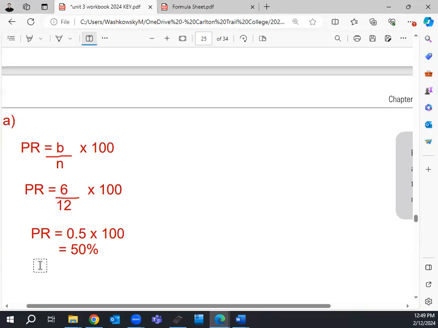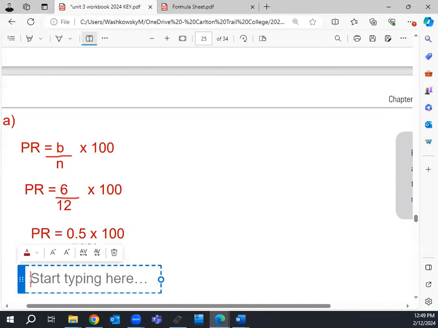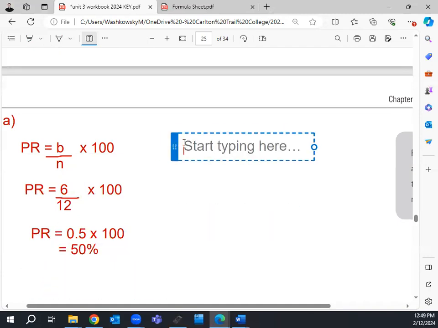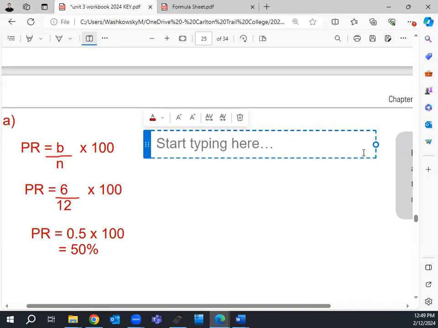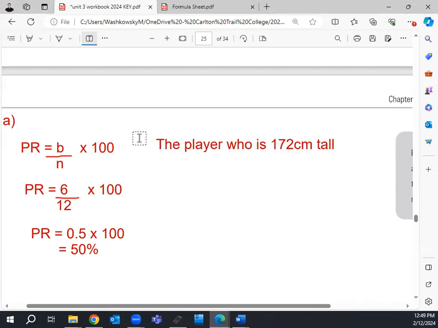So what does that actually mean? When I say he's in the 50th percentile, it's not just about being able to find the number, we have to understand what that means. What does that mean in plain English, with him compared to the rest of the boys on his team? Well, it means that the player who is 172 centimeters tall, you can scratch that out, we've already established that he's 172 centimeters tall.